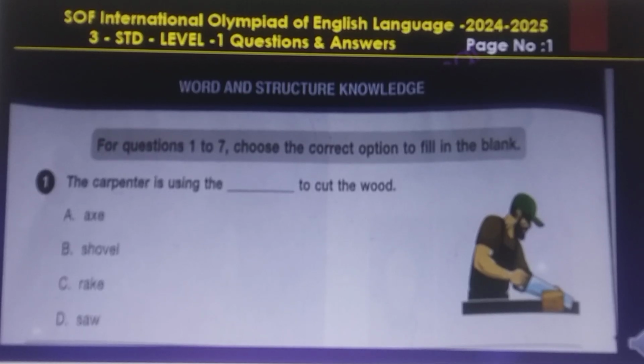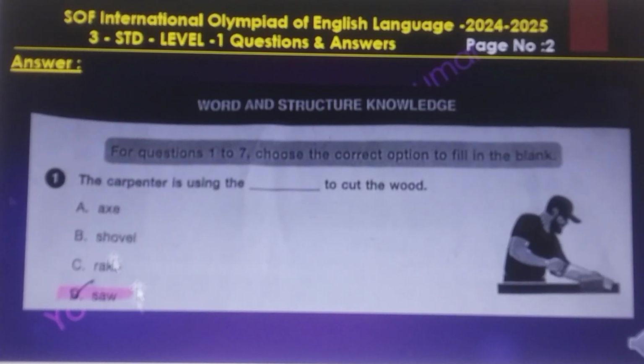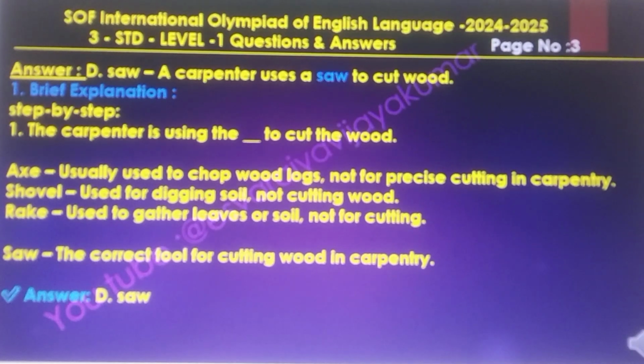First question. The carpenter is using the dash to cut the wood. The answer to this question is D, saw. The brief answer and the explanation, step by step. Axe is usually used to chop wood logs, not for precise cutting in carpentry.